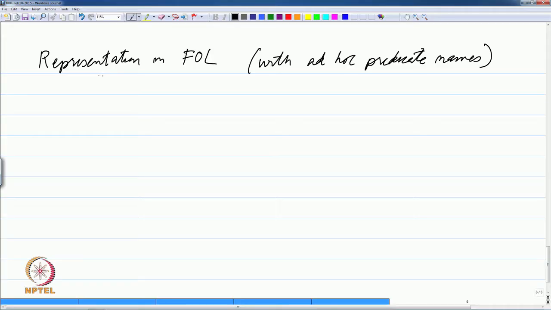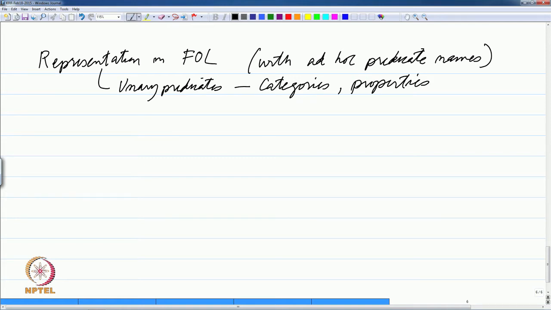So, we had said that unary predicates represent categories, that is one of the things we said. And we also said that they also represent properties.